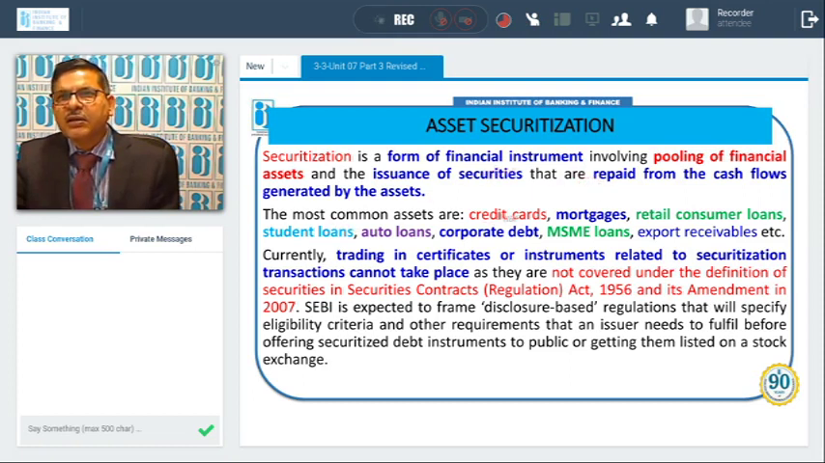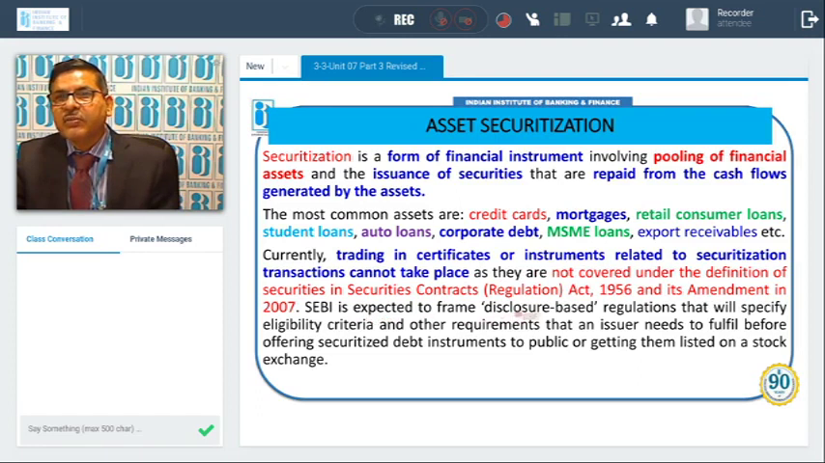The most common assets are credit card, mortgage, retail consumer loan, student loan, auto loan, corporate debt, MSME loan, export receivable. Securitization can be done against any of these assets. Currently, trading in certificate or instrument related to securitization transaction cannot take place as they are not covered under the definition of SEBI Act 56 and its amendment in 2007.